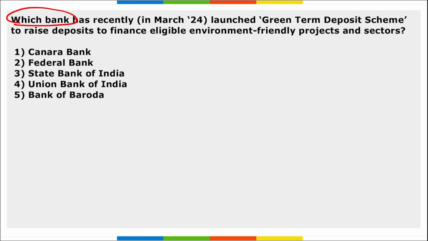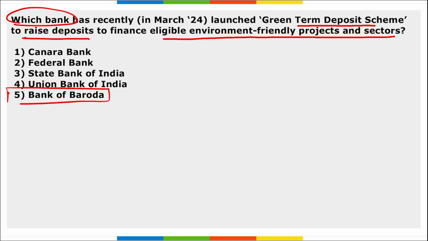Next, which bank has recently launched a Green Term Deposit Scheme to raise deposits to finance eligible environment friendly projects and sectors? It is your Bank of Baroda, right? It is one of India's leading public sector banks and they have launched the BOB Earth Green Term Deposit Scheme to raise deposits to finance eligible environment friendly projects and sectors. The scheme offers stable and secure financial returns along with an opportunity to contribute to a greener planet so that we can also follow sustainable development goals and reduce climate change and the rising temperatures that is happening. Here, resident Indians, NRIs, and high net worth individuals are all eligible to invest in this particular scheme.